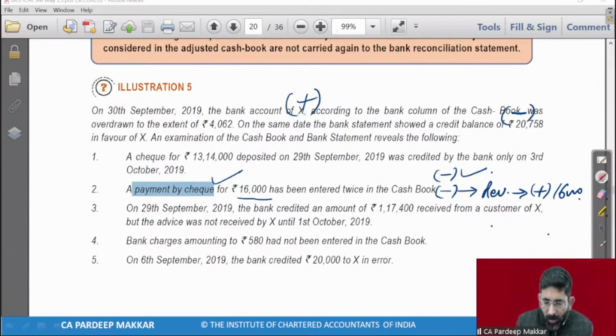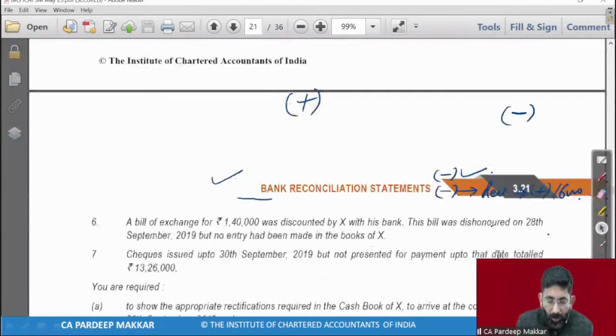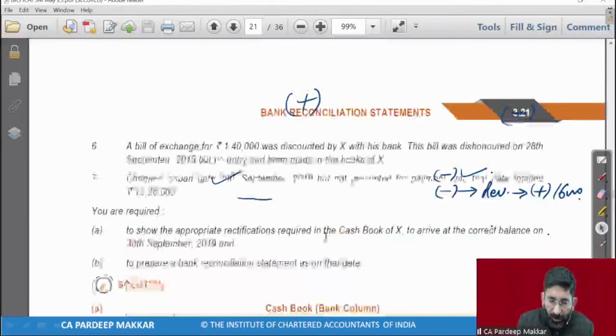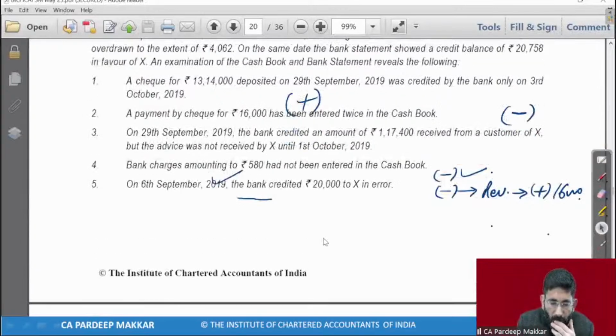That's it. Or you may give the name of your customer if that is available. That is not available. Creditor, that is not available to us. So to party account, to creditor, or to amount paid entered twice, you may write anything. So to party account he has written here. So it is up to your choice. This is not a worry. Okay. Next.